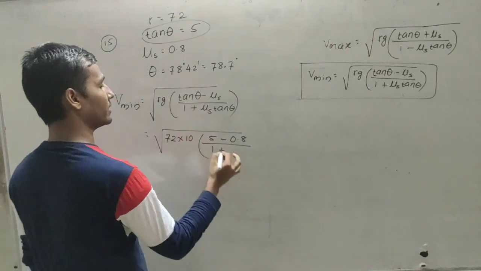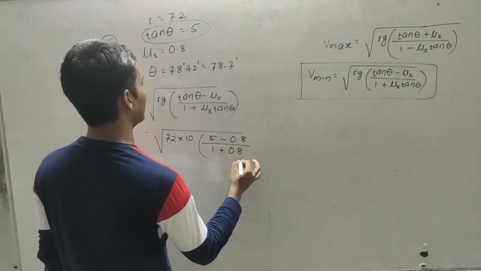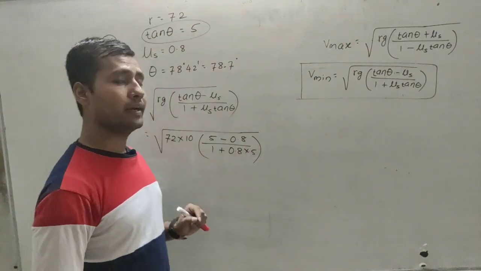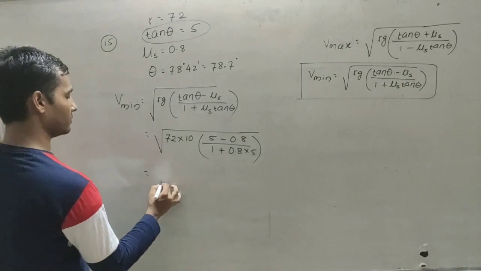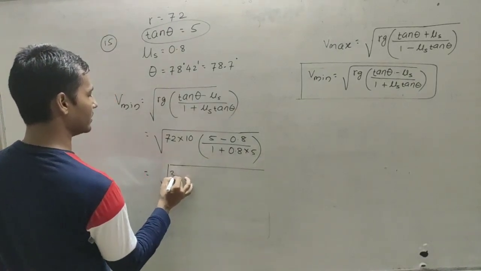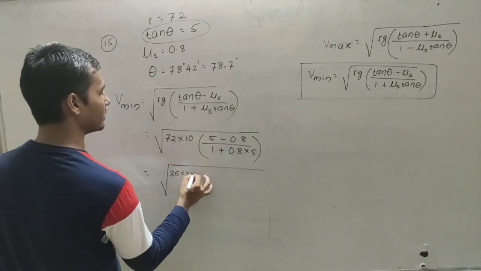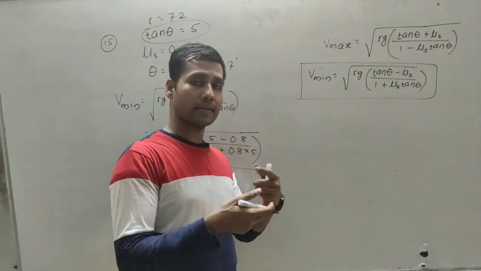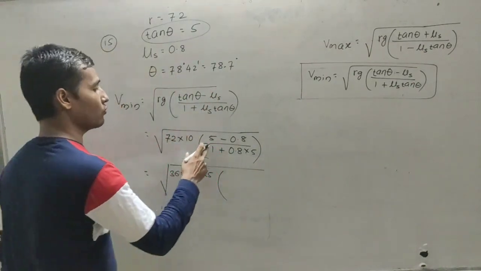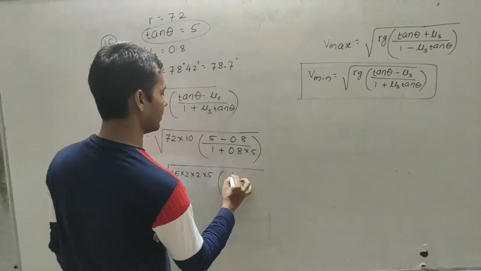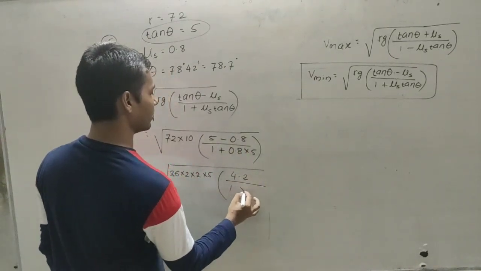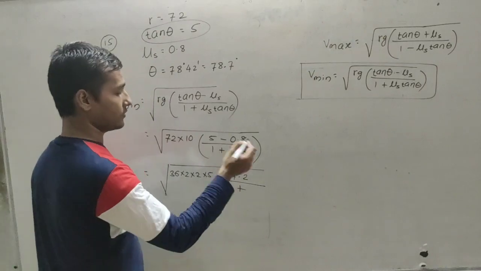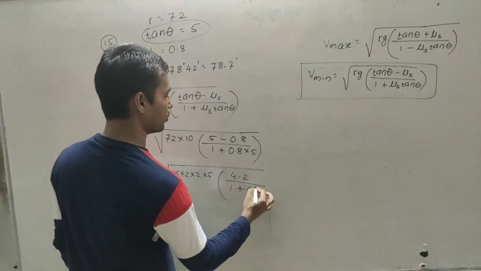What is mu s once again? That is 0.8 into pi. Now here I am writing 72 as 36 into 2 and this 10 can be written as 2 into pi. I am writing like this because we can take the square root from these numbers. So pi minus 0.8, that will be 4.2, and 1 plus 0.8 into pi, that is 4 after placing the decimal point here.